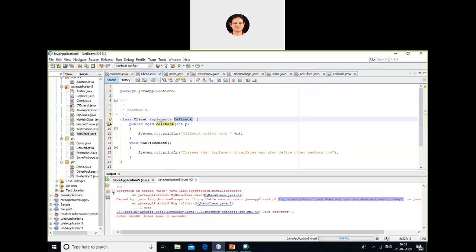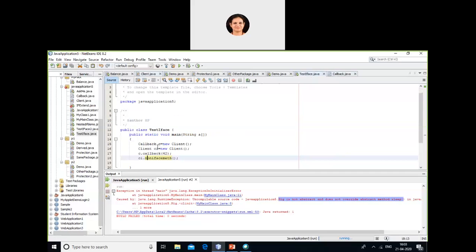Callback is a method defined in my callback interface, whereas non-interface method is not part of this; it is part of only this. So to call non-interface, I need an object of the client class, whereas to call callback, I need an object of callback. For calling callback, I have created object C, which is part of callback, and for calling non-interface, I have created C1, which is an object of client. Now we will run this and see how it's going to work.